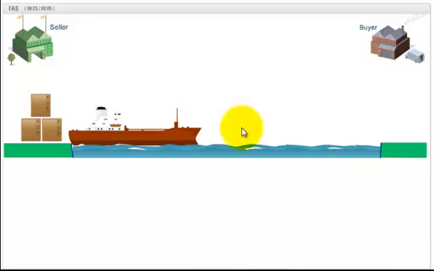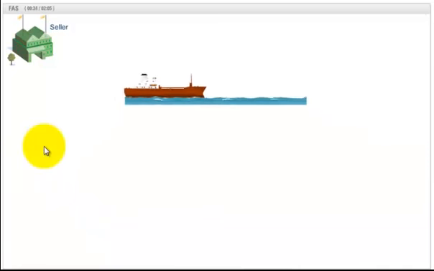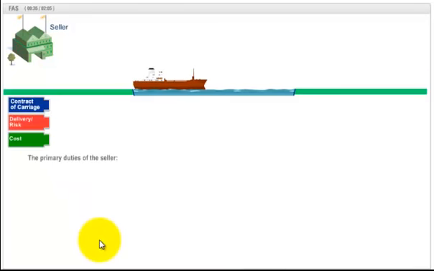The risk of loss or damage to the goods passes from seller to buyer when the goods are placed alongside the ship, and the buyer bears all costs and risks from this point. The primary duties of the seller.